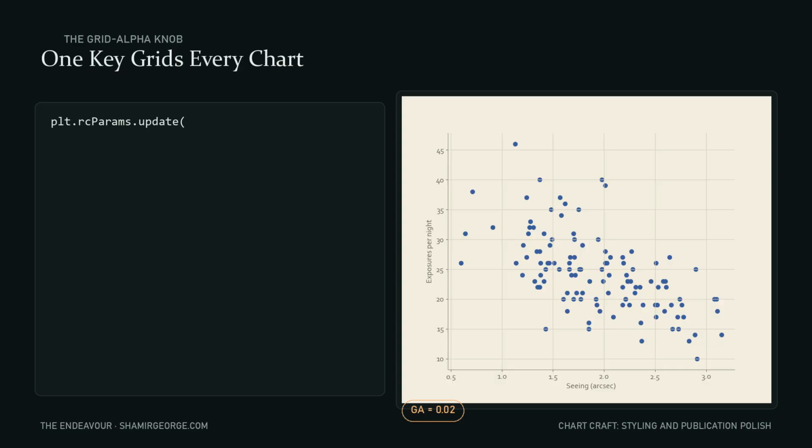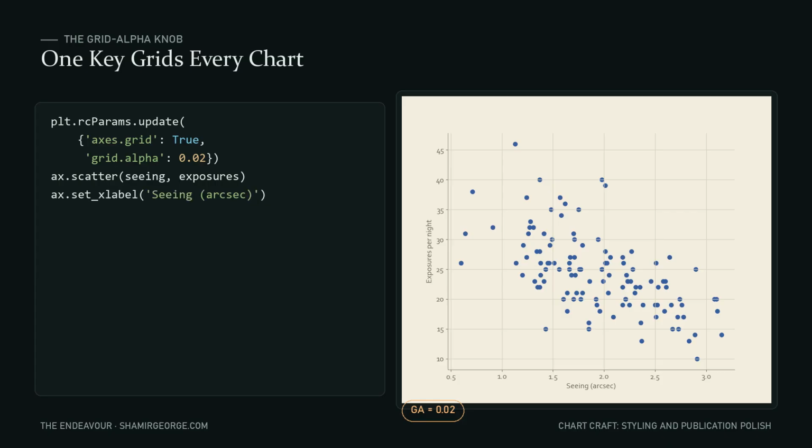Same idea, different key. Grid alpha in rcParams turns grid lines on or off for every axis you create next, not just this one scatter of exposures against seeing. Near 0, the grid disappears completely. Push past 0.9 and it starts fighting the data for your attention. Observatory house style settles at 0.18. Present enough to help you read a value, quiet enough to stay out of the way of a negative relationship you can already see. Worse seeing, fewer exposures.